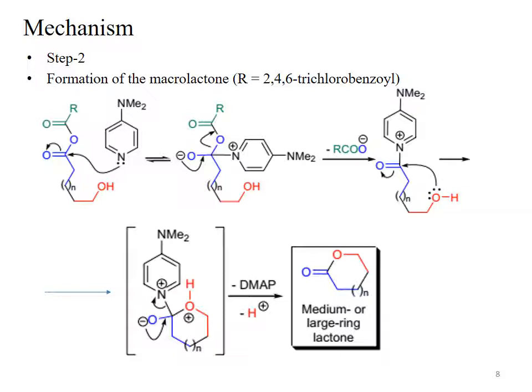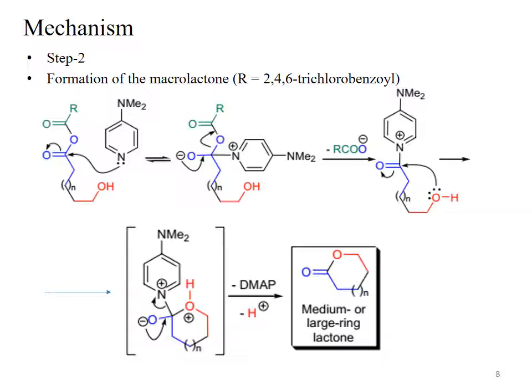See on this slide, DMAP is attacking as a nucleophile at the carbonyl carbon, and at the end of the reaction this DMAP is recovered. So DMAP is used as a catalyst during this reaction. The rate of the reaction will be high in the presence of both these reagents, DMAP and 2,4,6-trichlorobenzoyl chloride.